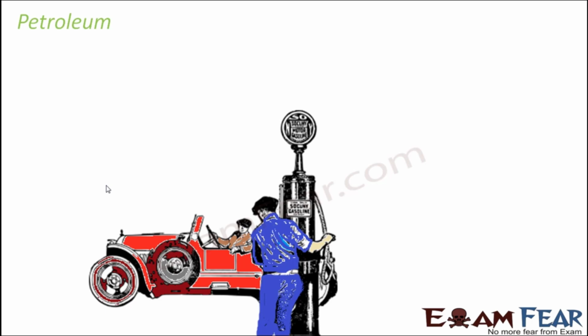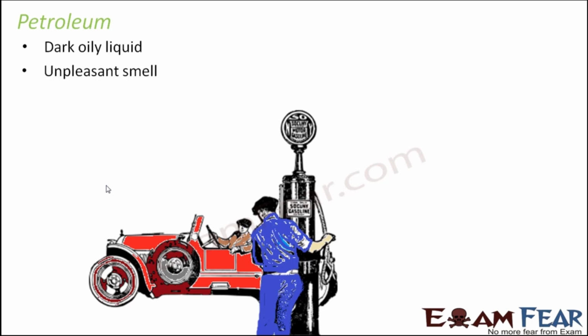So petrol and diesel are the things which act as fuel for all the vehicles. From where do we get these petrol, diesel, kerosene? We get them all from petroleum. And petroleum, just like coal, is also an exhaustible natural resource. And how does it look? Coal has a rock-like appearance, black in color, and is solid. But petroleum, on the other hand, is a liquid, a dark oily liquid.